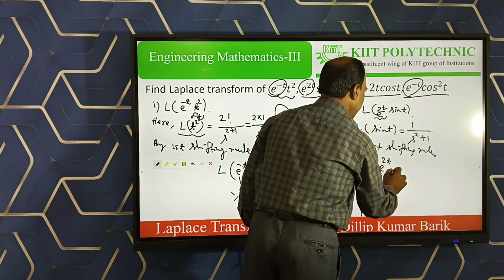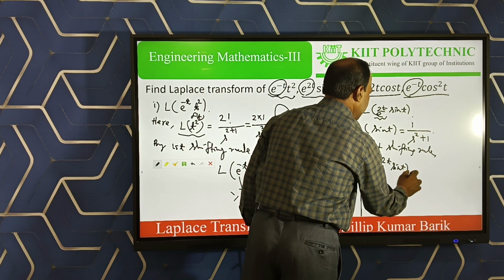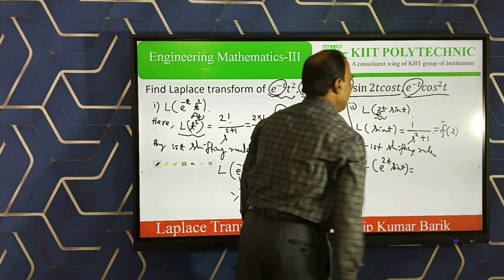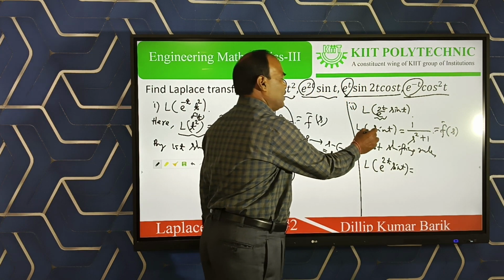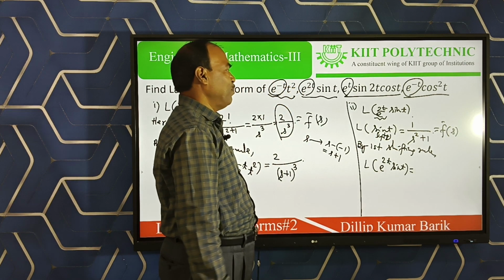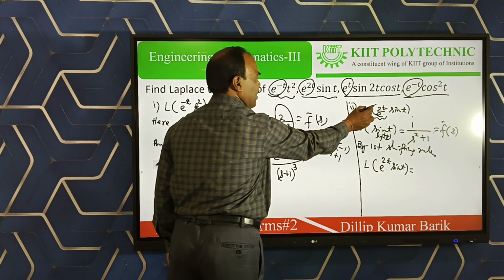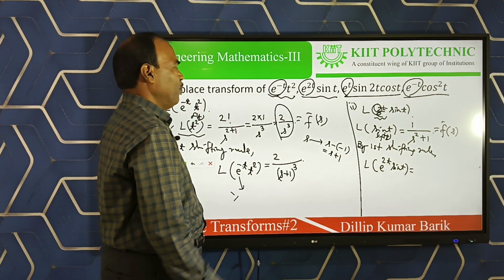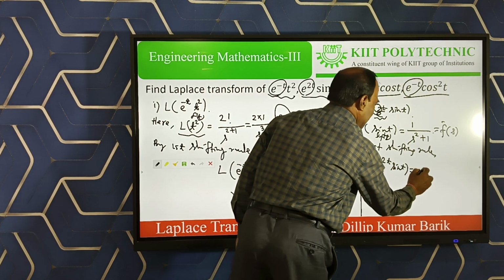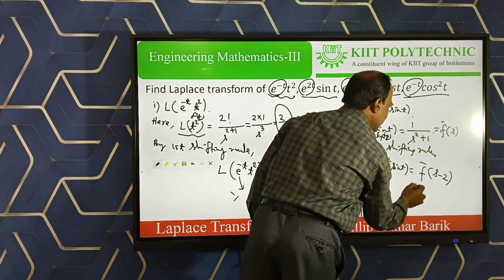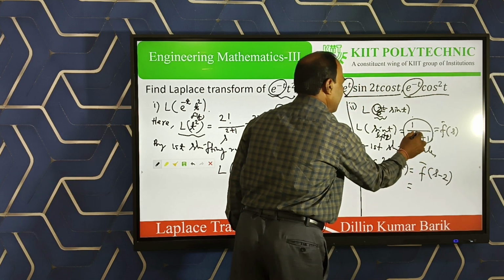E to the power 2t into sin t, but this one is what? This is f bar s, a function of s, and our f t is sin t. So what to replace now? What is the t coefficient here? The t coefficient here is 2, that is a is equal to 2. So f bar s minus 2, that means in place of s here, where is s?